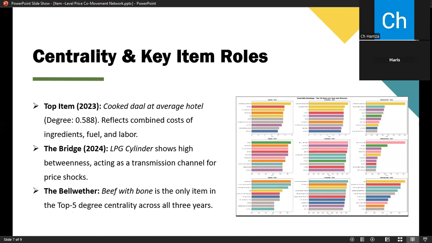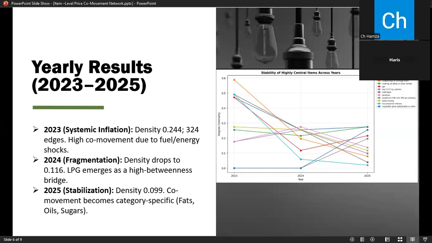And by 2025, the network stabilized further, with fats, oils, and sugar adjacent items becoming the primary remaining channel for price pressure, as is visible through the presentation.